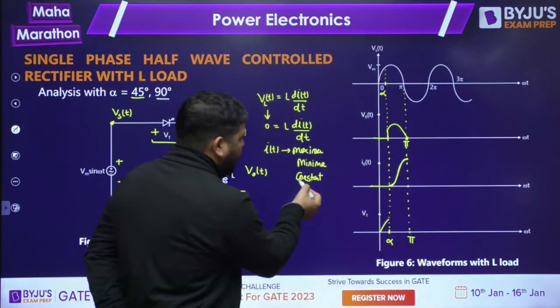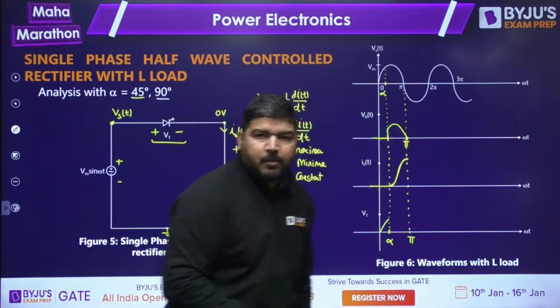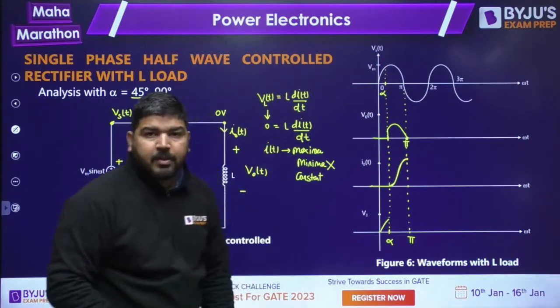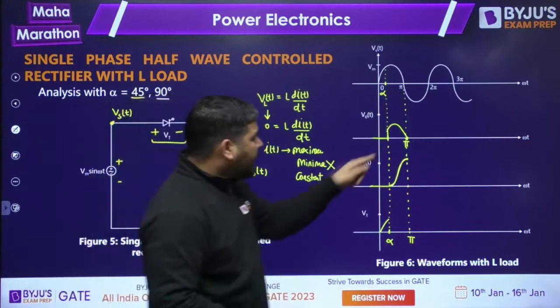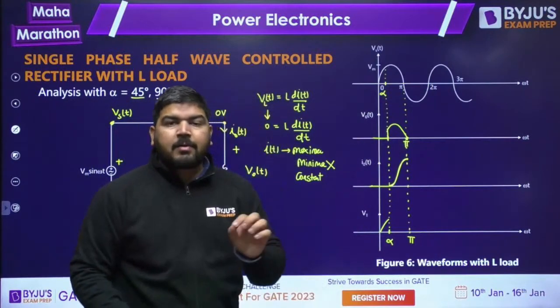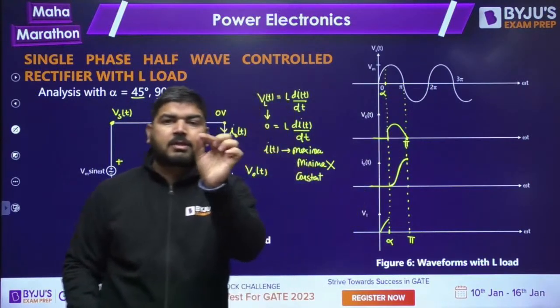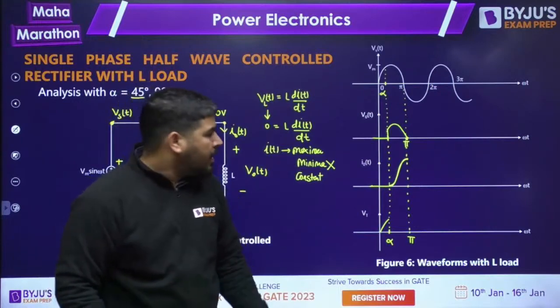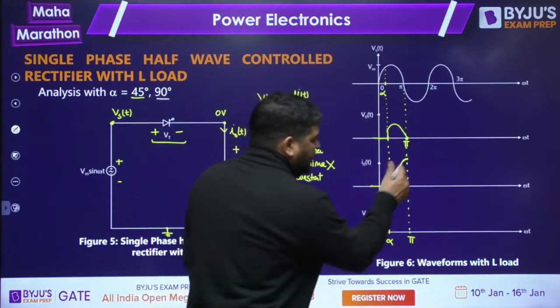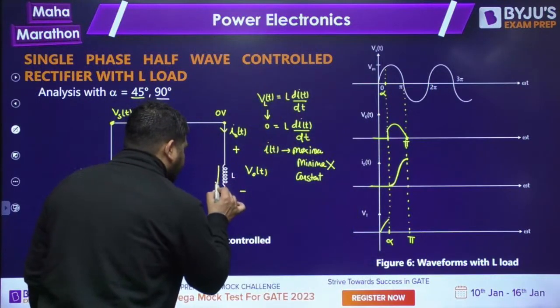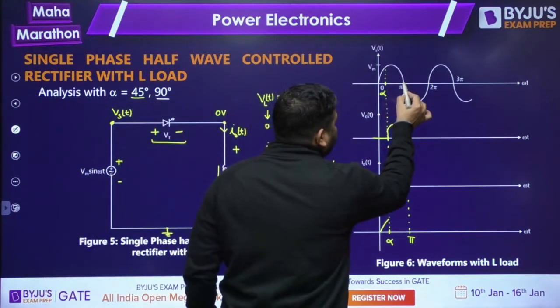It will not be minima because the current is rising, because the voltage is positive, so di/dt will be positive. If di/dt is positive, the current will rise. Now at this instant the voltage becomes zero for just 0 instant, so the current will reach the maxima point at this point. Now what will happen? Since the current has developed, after pi this voltage becomes negative.